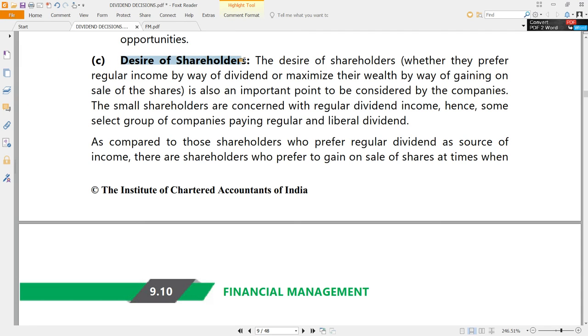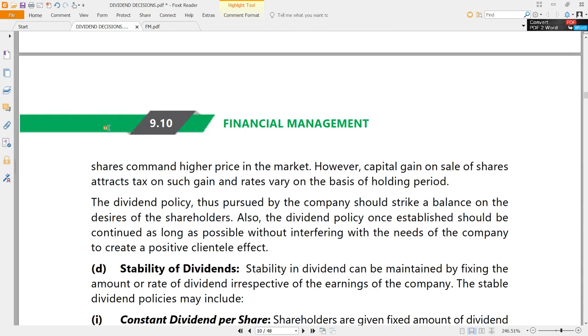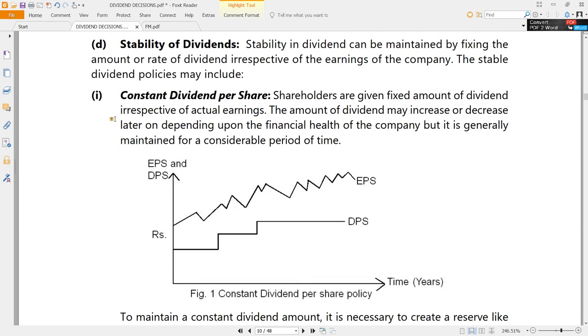And desire of the shareholders also will be there. Desire of the shareholders, we cannot actually put it in one category. We know already there will be all categories of shareholders. There will be people who want dividend heavily, who don't want dividend also, who want regular cash flows, who don't want regular cash flows, who want growth. So all of them have to be balanced, and the companies and managements of the companies have to try to satisfy those desires of the shareholders. That is one of the other points to be noted also.